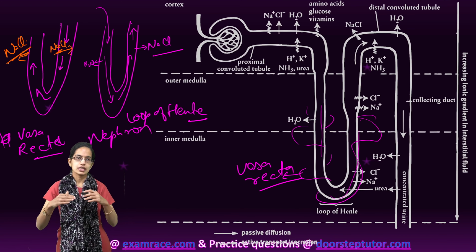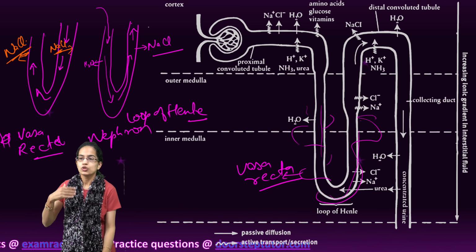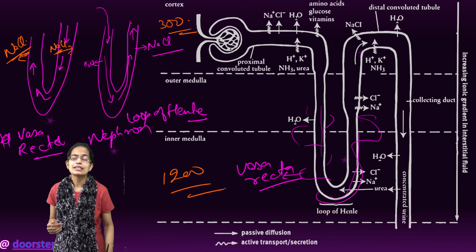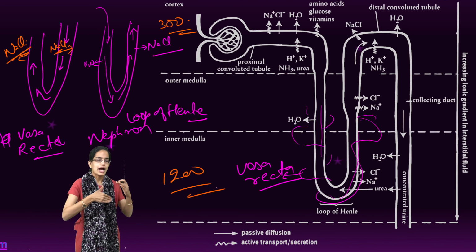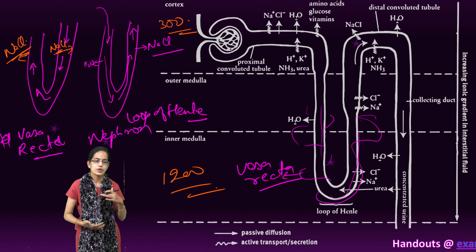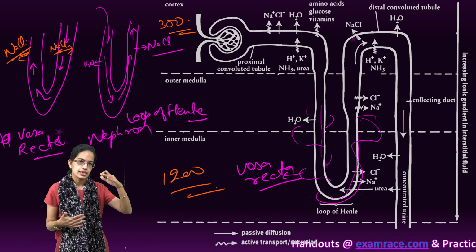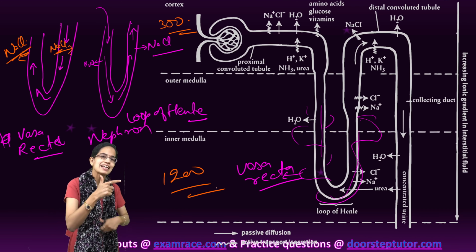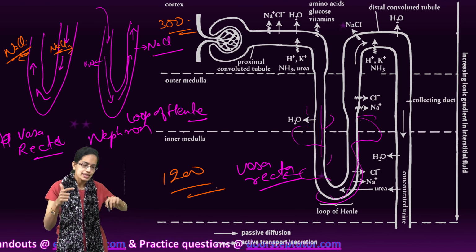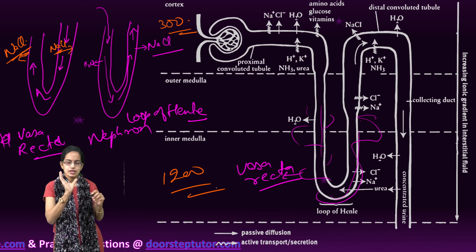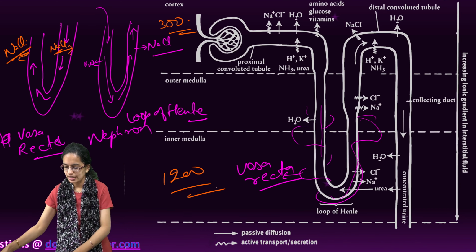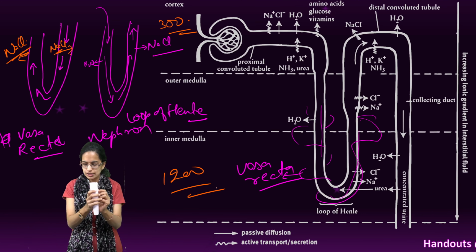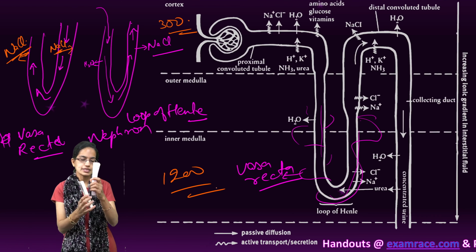This also helps to increase the osmolarity. In the cortex region the osmolarity is around 300. However, in the inner medulla it increases to around 1200. This is where the sodium chloride is transported in the ascending limb of the loop of Henle, which is exchanged by the descending limb of the vasa recta, and this helps to maintain a counter current. So to have a simple understanding again, this is the loop of Henle which is inside, and surrounding this loop of Henle there is the vasa recta outside.